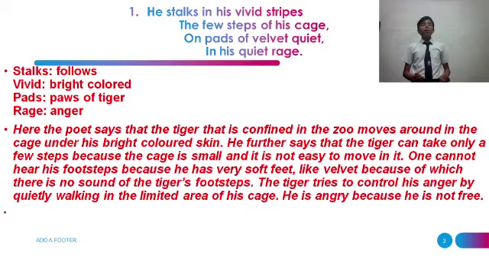One cannot hear the footsteps of the tiger because the tiger's paws are compared with velvet. The tiger tries to control his anger by quietly moving in the limited area. He is angry, but he does not show his anger because he knows that he is helpless.